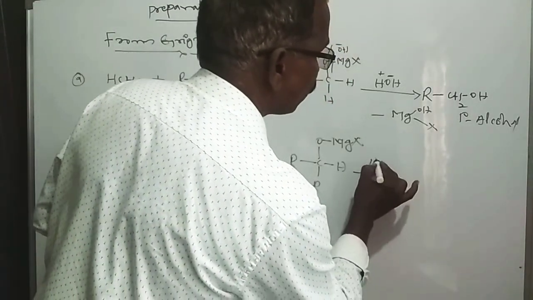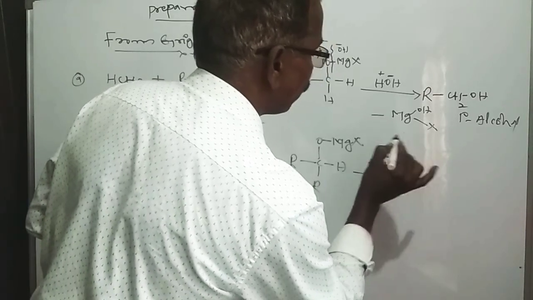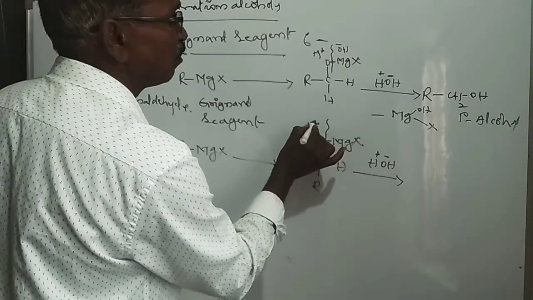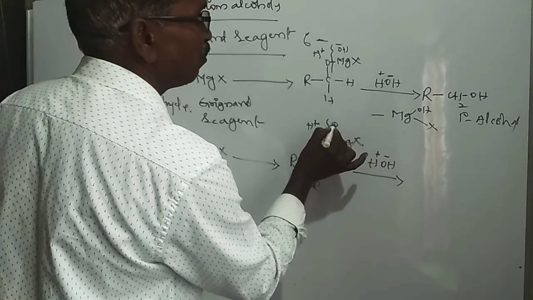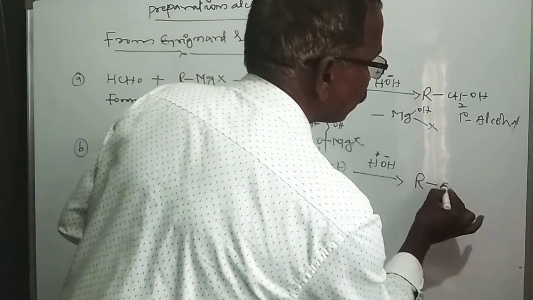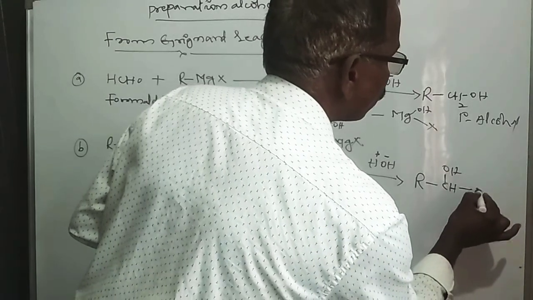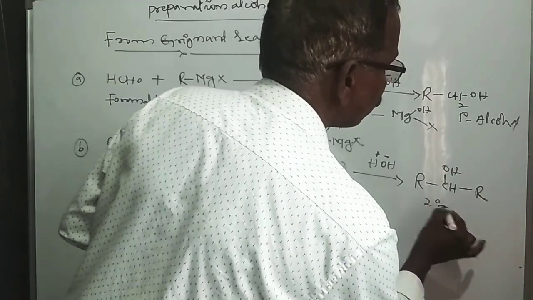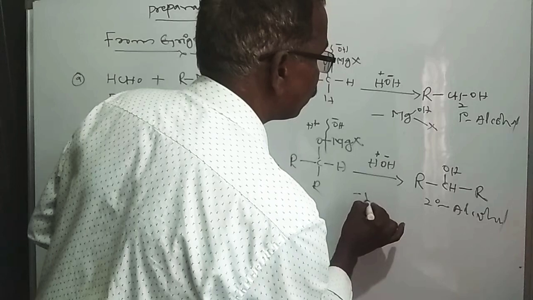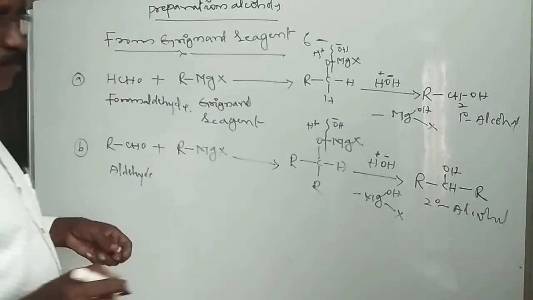Hydrolysis means reacting with a water molecule. Water on ionization gives H plus and OH minus. Here also bond fission takes place: H plus adds to oxygen and OH minus adds to magnesium, forming R-CHOH-R. It is a secondary alcohol. Secondary alcohol is formed, along with hydroxy magnesium halide.